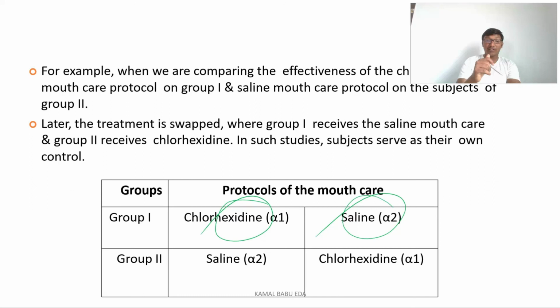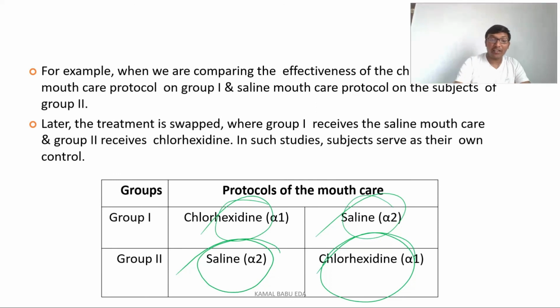Whereas in the crossover design, we select two groups: the group that got the saline mouthwash and the group that got the chlorhexidine mouthwash. The patients who received the saline mouthwash will, in the second phase, receive the chlorhexidine mouthwash, and the patients who received chlorhexidine in the first phase will receive the saline mouthwash.